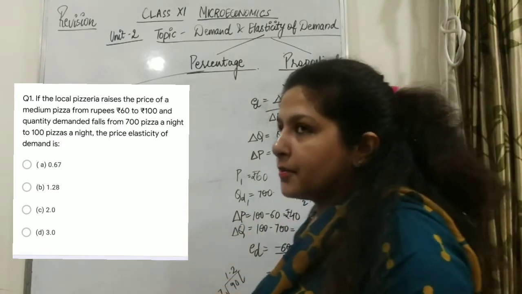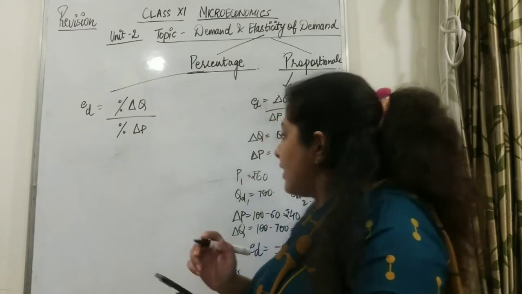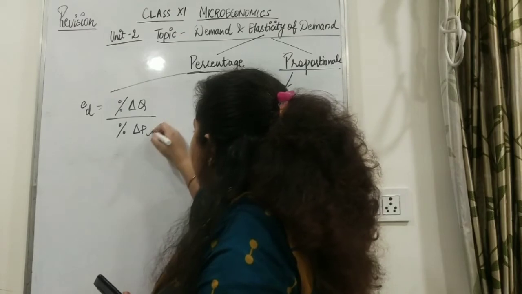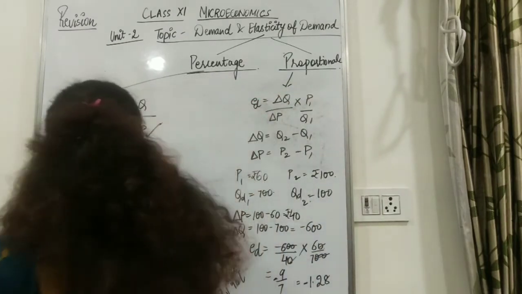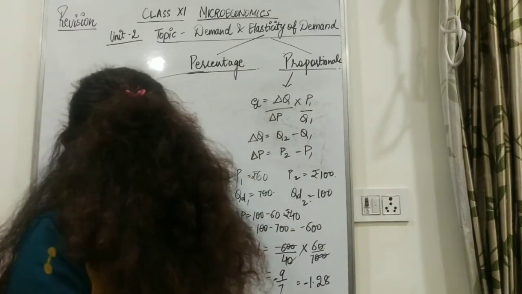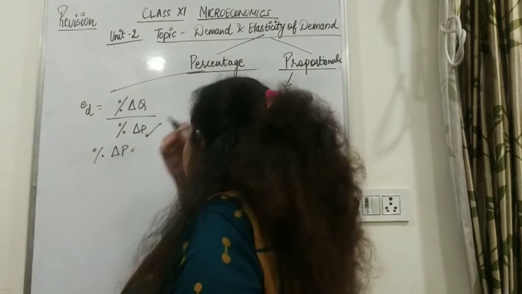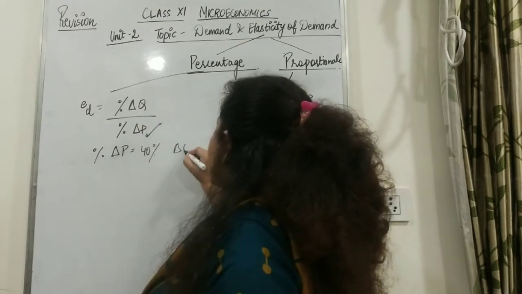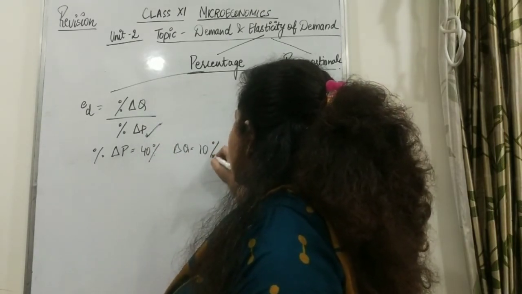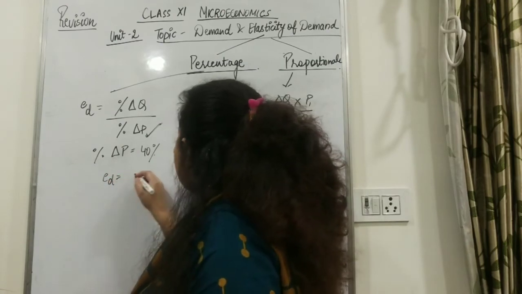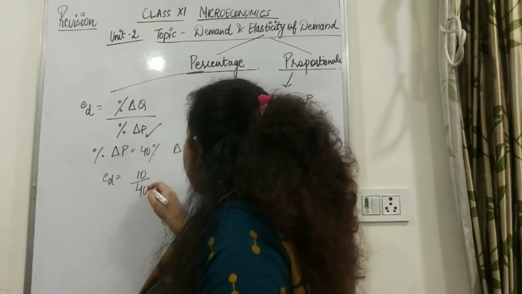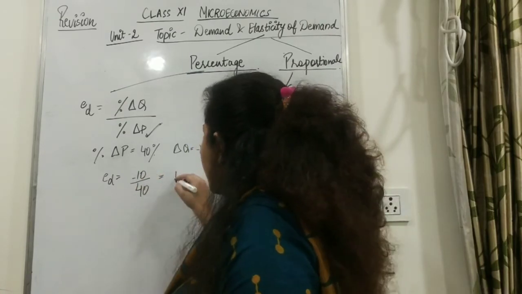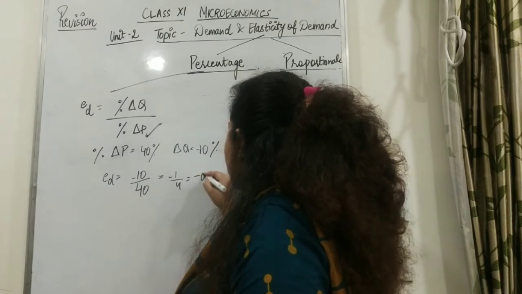Let's do one question for the percentage method. I gave you one question, right? So I can solve one question myself. If the percentage change in P is given to be 40%, and if the change in Q is given to be 10%, then how much will be ED? 10 upon 40, and something will be minus. Let's say quantity is falling. So 1 upon 4, that is minus 0.25.